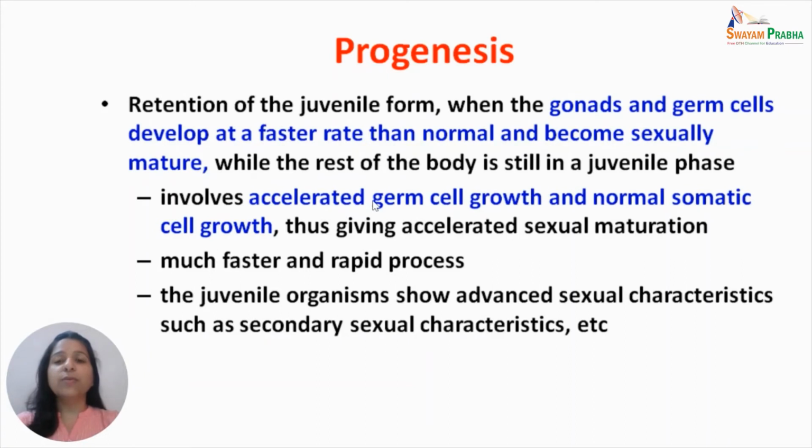Whereas in neoteny we studied that the germ cell growth is normal while the somatic cell growth is below normal. Thus, progenesis gives accelerated sexual maturation. Progenesis is a much faster and rapid process in which the juvenile organisms show advanced sexual characteristics such as the secondary sexual characteristics.